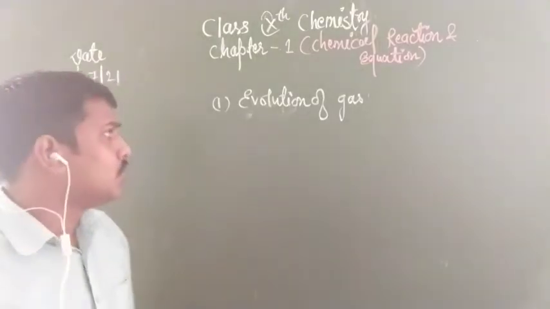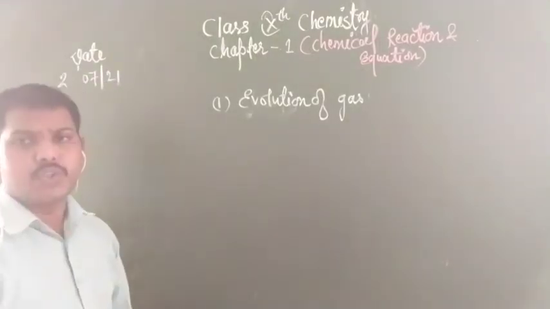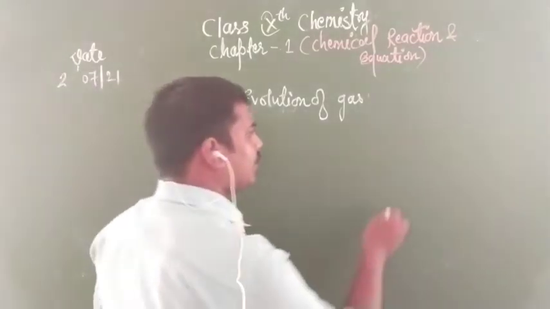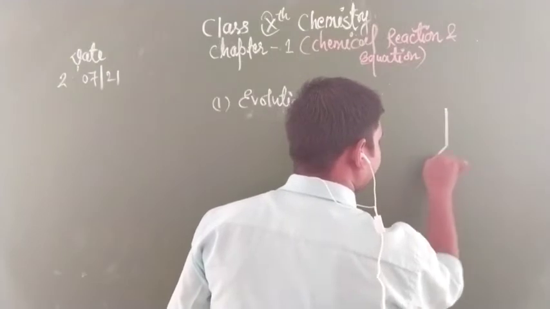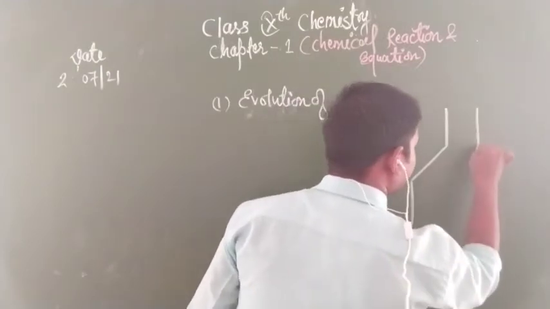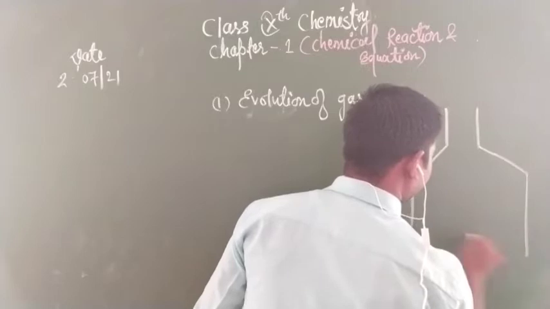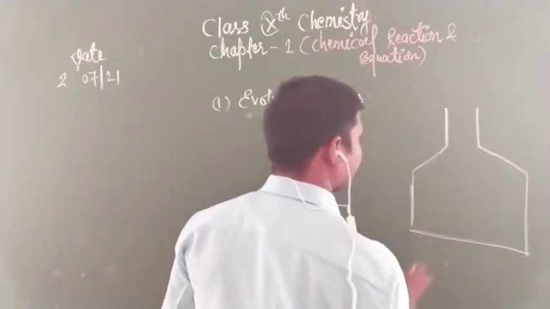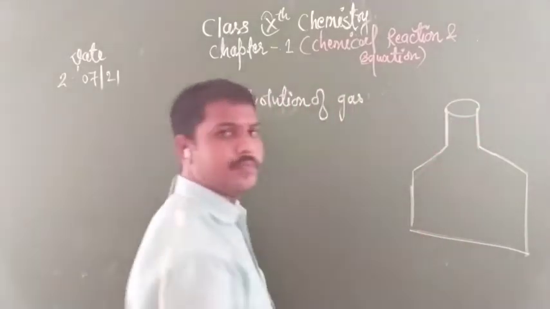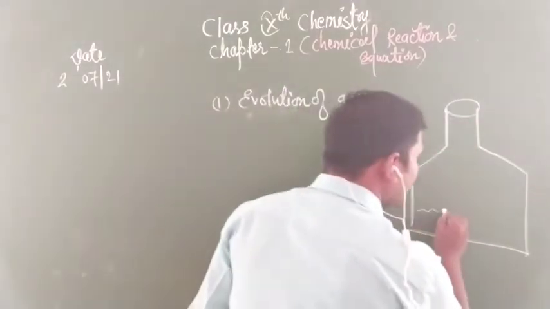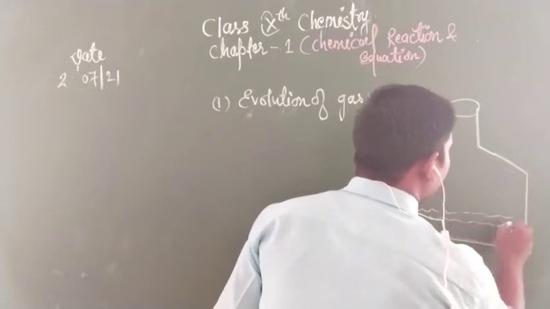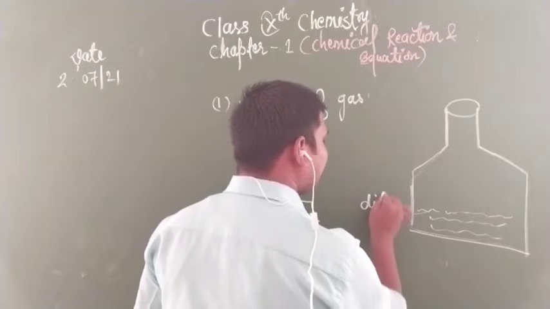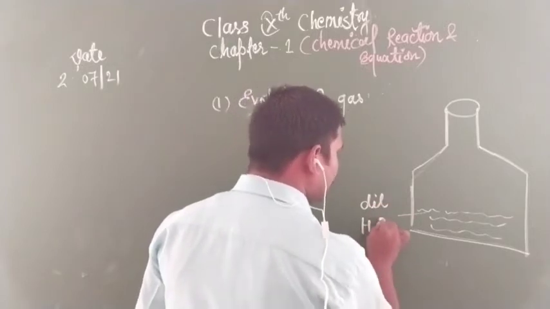Clear? So the first one is evolution of gas. Now children, take a conical flask. Now add dilute acid, any acid, or you can take dilute sulfuric acid.